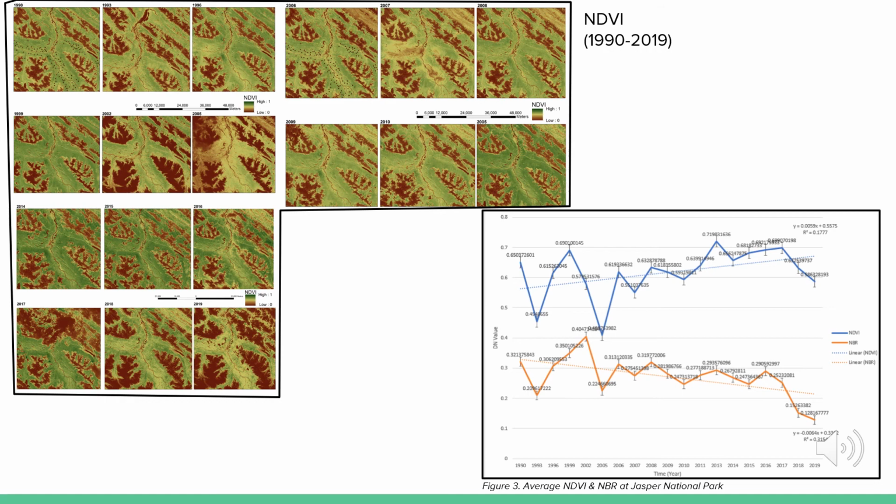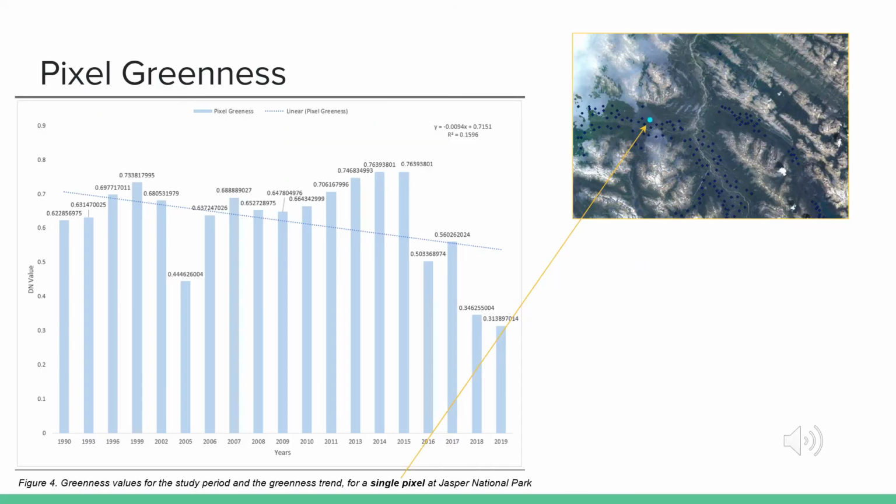Compared with Figure 3 here, we can see the average NDVI rapidly changed from 0.65 to 0.49 at 1993. That could be caused by the mountain pine beetle outbreak. And there is a huge change from 0.69 to 0.48, and this can be attributed to the NBR rapidly increasing from 0.2 to 0.4, then dropping down to 0.22. During this time, it could show a huge wildfire followed by the mountain pine beetle outbreak. Figure 4 shows the pixel greenness from a single pixel at Jasper National Park.